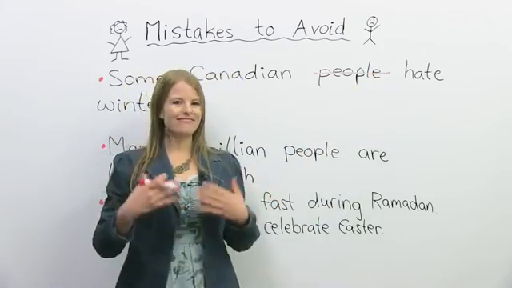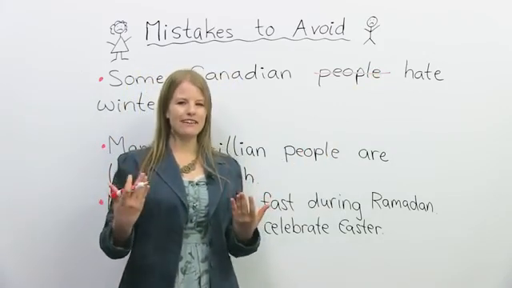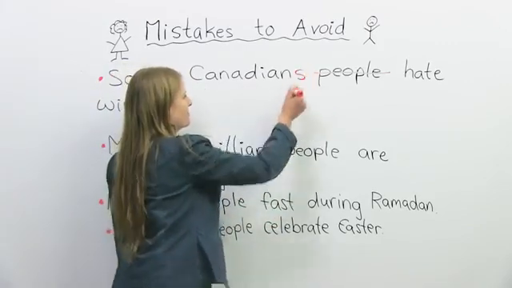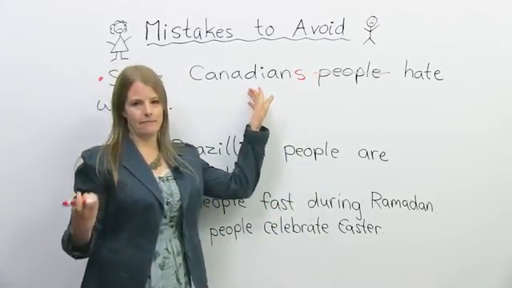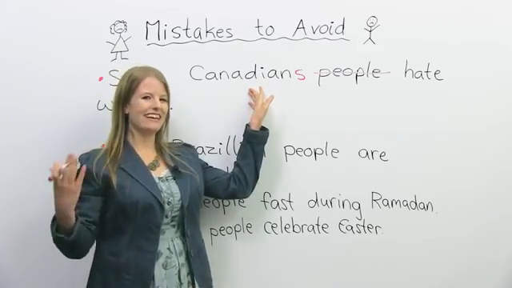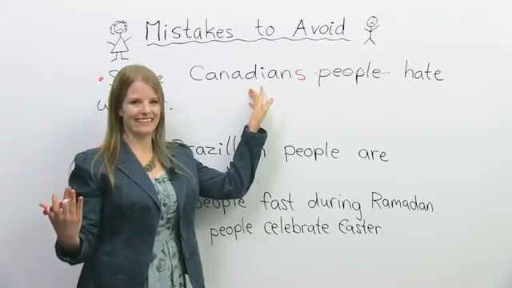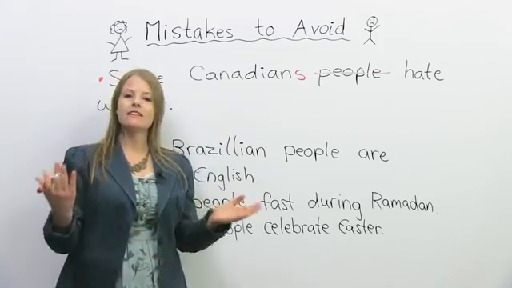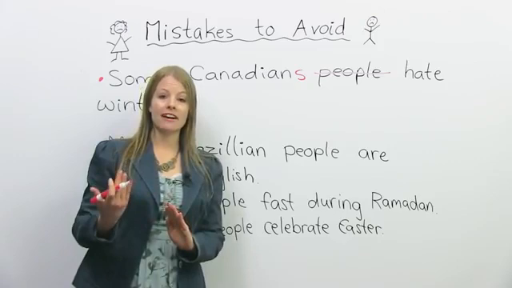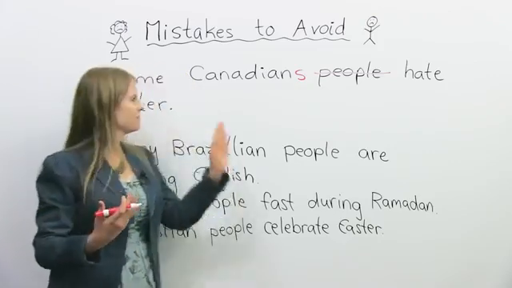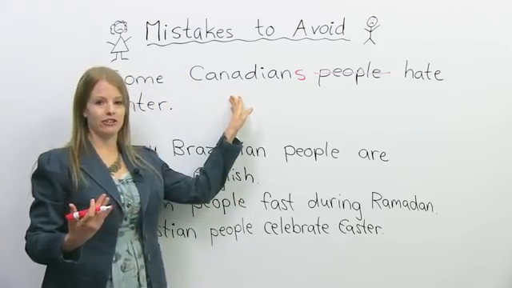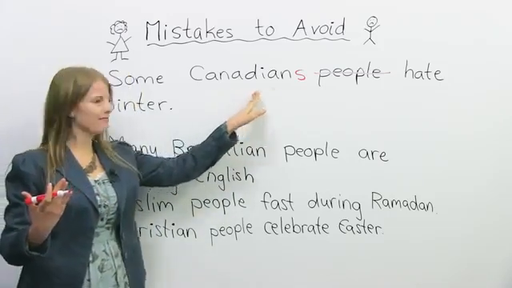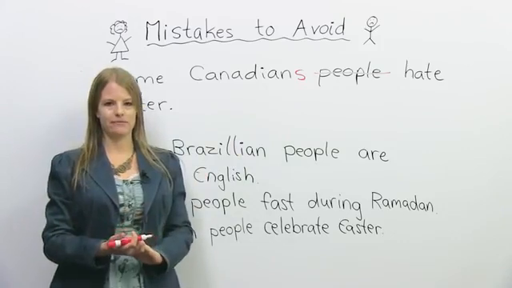Canadian people, it's redundant. We don't need the word people because Canadian, if we add an S here, this means Canadian people. Okay, so instead of saying Canadian people, we would say Canadians. Some Canadians hate winter. It's the same if we wanted to talk about Americans. We would not say some American people hate winter. We would prefer to say some Americans, with an S, hate winter.